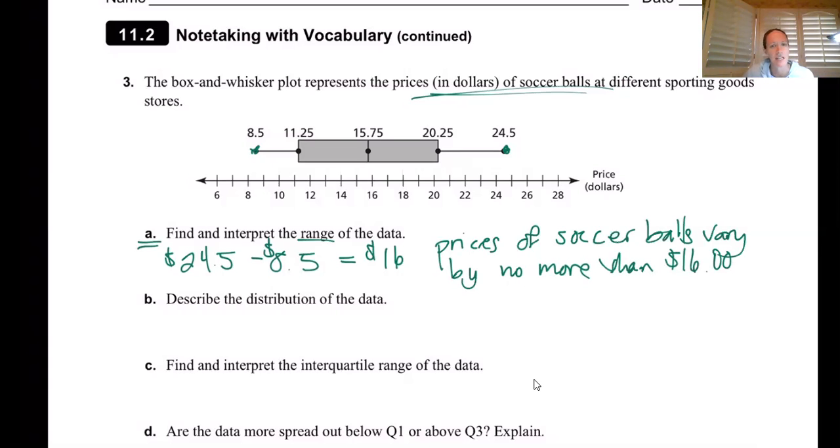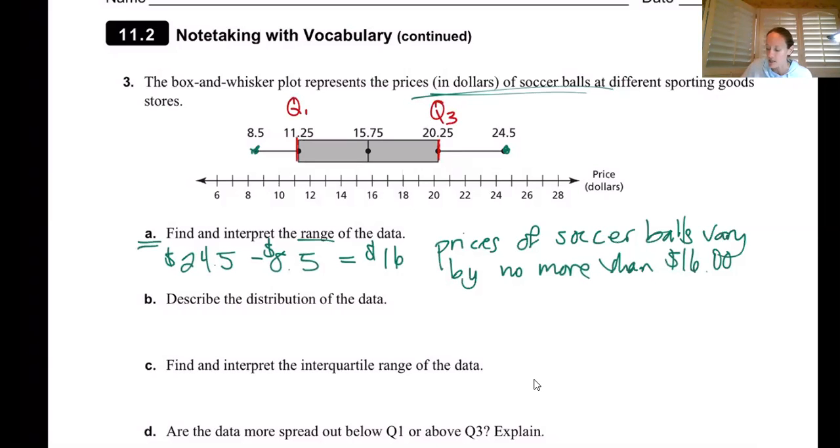There are a few other ways of saying it, like in your own lingo or your own language, but that's one way, and it's totally fine to use how they're talking about it as far as their lingo and their terminology. But let's go on to letter B and say, okay, describe the distribution of the data. This one's a little bit harder, the distribution, because technically, in some ways, the entire box and whisker plot is showing the distribution. So if you guys notice, we have our Q1, our first quartile number, our first quartile marker. That's our Q1. We have our $20.25, which is our Q3, or our third quartile marker.